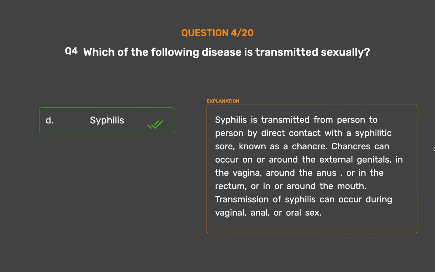Syphilis is transmitted from person to person by direct contact with a syphilitic sore, known as a chancre. Chancres can occur on or around the external genitals, in the vagina, around the anus, or in the rectum, or in or around the mouth. Transmission of syphilis can occur during vaginal, anal, or oral sex.